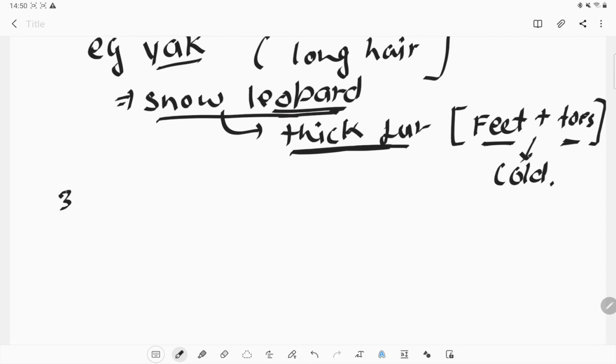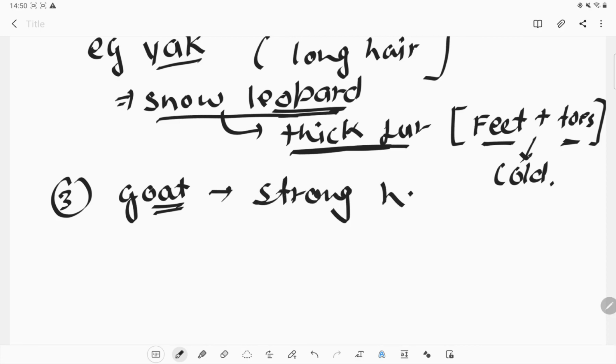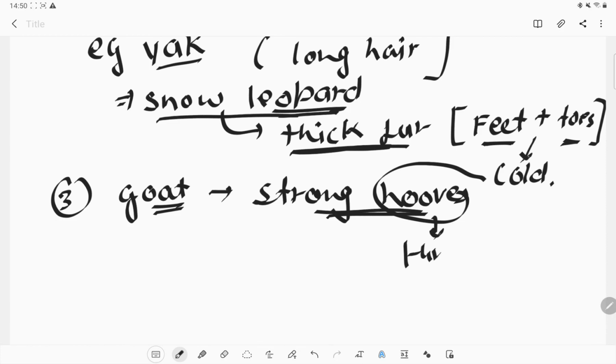And in the mountain region we also see goats, and goats have strong hooves, so that these hooves will help them to run properly.